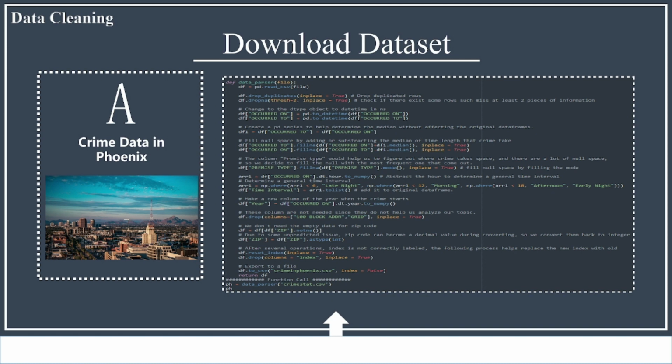And we also convert to a time interval in such a case in order to make it easier to analyze. And later we drop the columns since we don't need to use them. For the zip code, it's actually in the string type, and we convert that into the integer type. And later, because we dropped a bunch of columns and rows here, we reset the index to make it clear when we slice this dataset, and then we convert that into the CSV file.